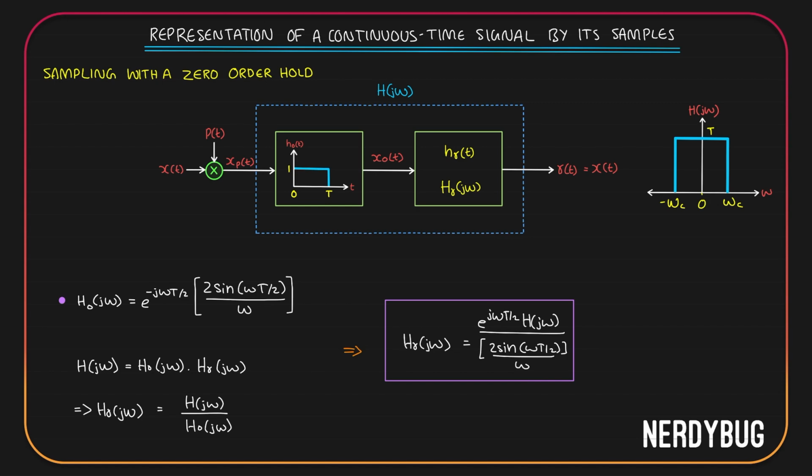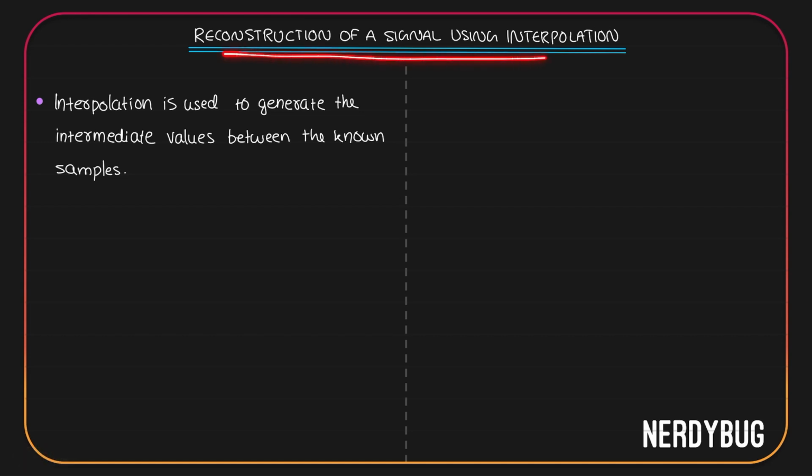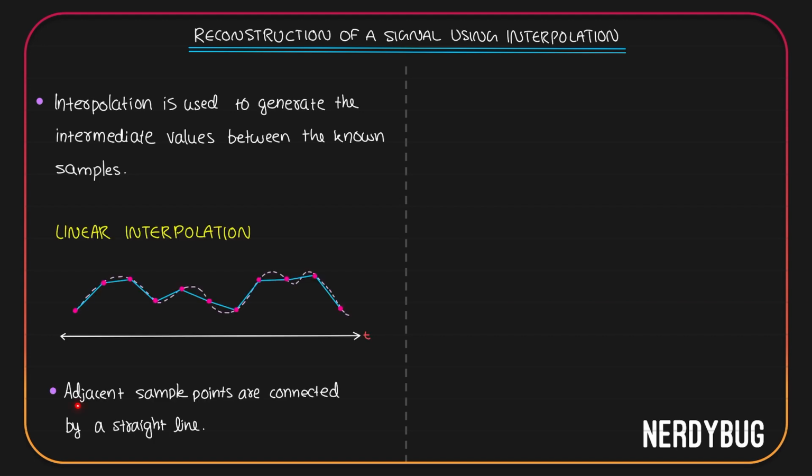Now that we learned both methods of sampling, let us move on to the next part, which is reconstruction of a signal using interpolation. Interpolation is the method that is used to generate the intermediate values between the known samples. Because after sampling, we'll have some sample values that are known. We can use the interpolation method to generate the values between them. There are different methods of interpolation. As an example, let us see linear interpolation. In this case, the adjacent sample points are connected by a straight line to get the intermediate values.